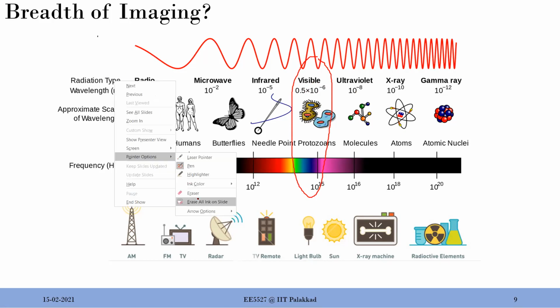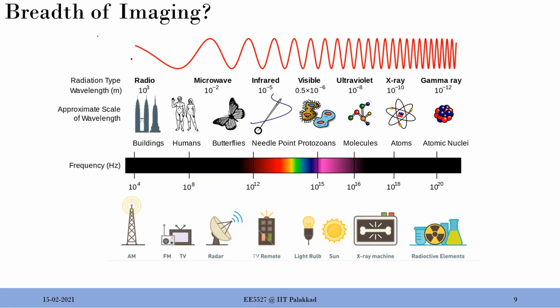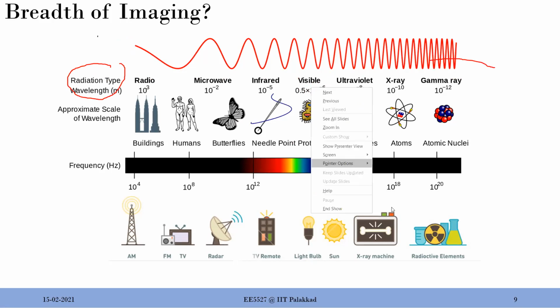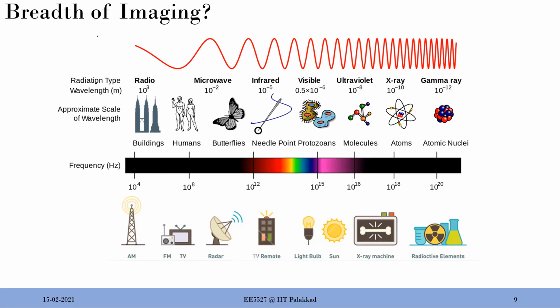You can use any of this, from the smaller wavelength to the larger wavelength. Here the wavelength is reducing, so basically the frequency is increasing towards this direction. You can see it from the sinusoid drawn here, which is just a pictorial representation of the increase in frequency.